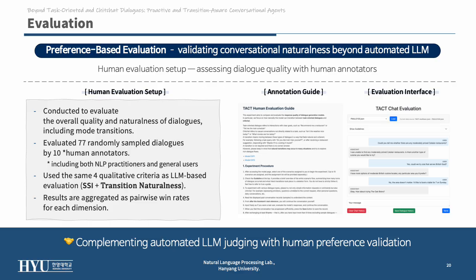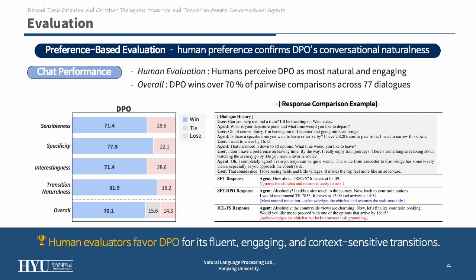To verify this beyond automation, we ran a human evaluation with 10 annotators on 77 sampled dialogues using the same SSI and transition naturalness criteria. This complements LLM judging with genuine human preference validation. Humans clearly favor DPO. It wins over 70% of pairwise comparisons, being rated as the most fluent, engaging, and context-sensitive model. For example, while the baseline jumps back to the task abruptly, DPO adds a natural acknowledgement before resuming, capturing the balance between task precision and conversational warmth.